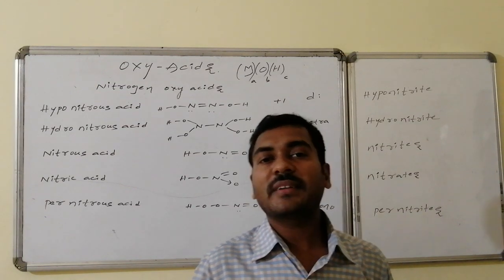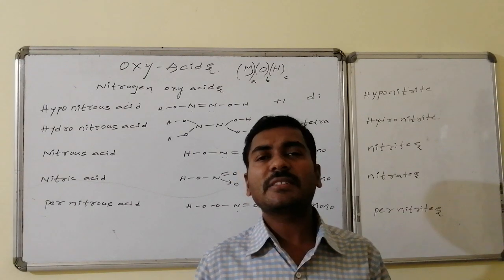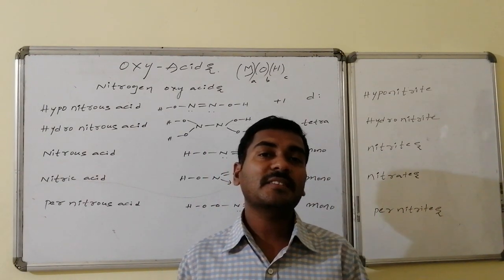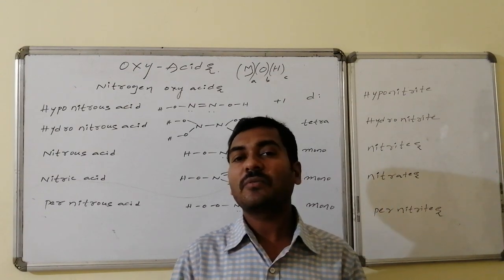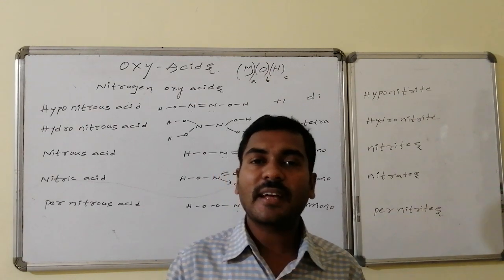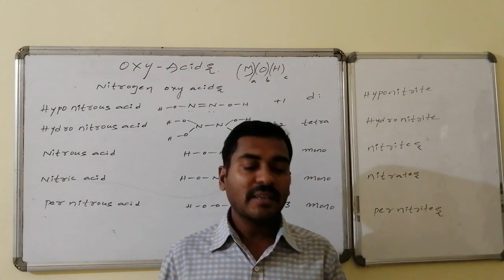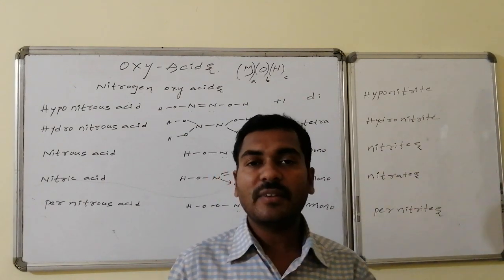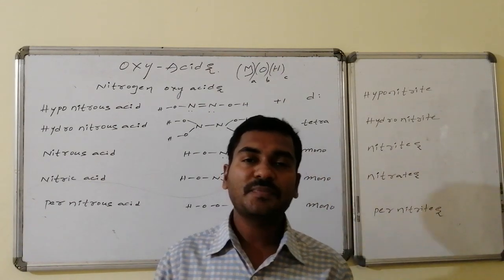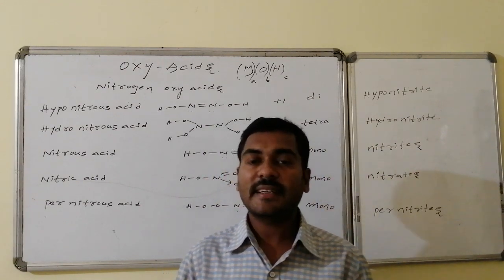Here what makes the difference between the oxyacid and the normal acid is that an acid can be anything which is producing H+, whereas an oxyacid is one in which H+ is produced by cleavage of the O-H connectivity. That is, an acid consisting of oxygens as well as hydrogens, in which OH bonds are compulsory. By cleavage of this OH connectivity, if it is able to give out H+ ions, such systems are said to be oxyacids.